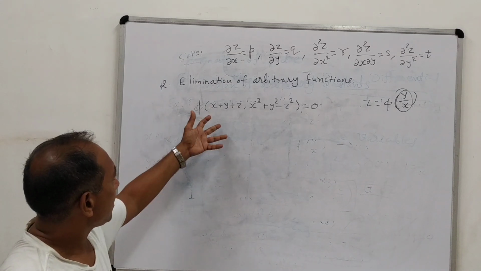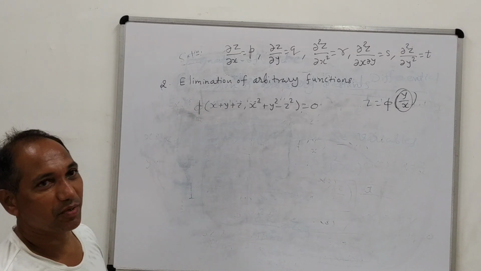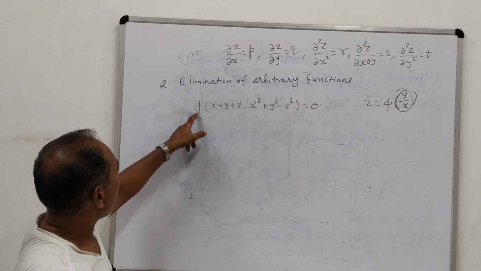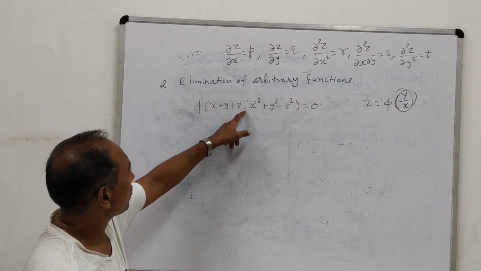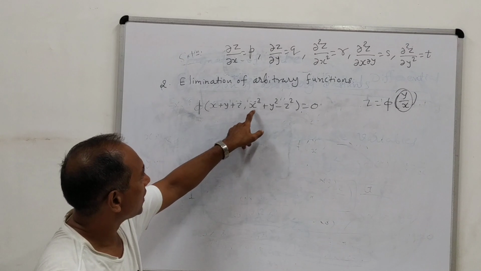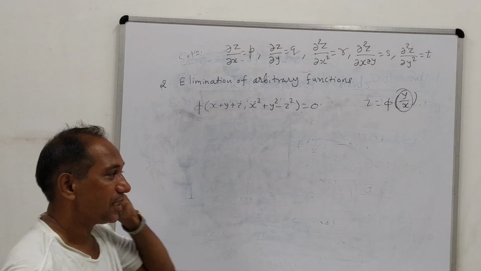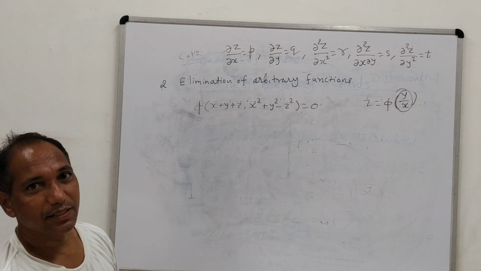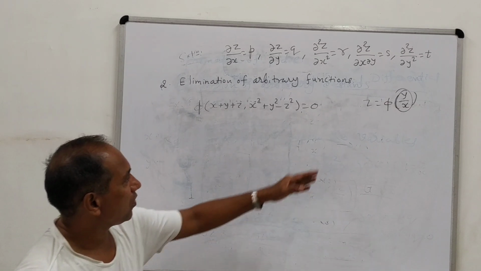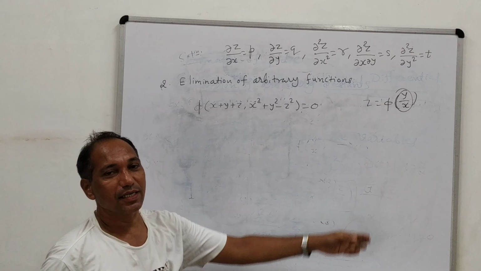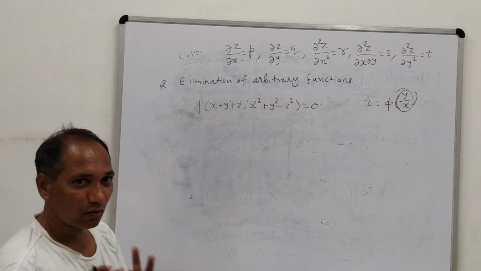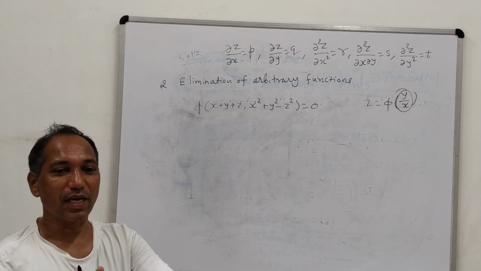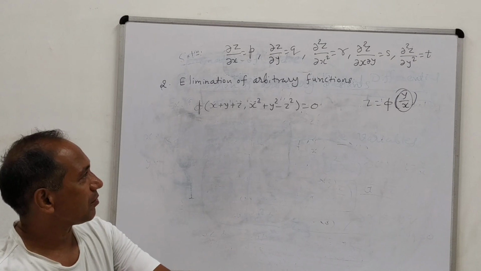But in this example, the function is slightly different. Here you can see phi of x plus y plus z, comma, x square plus y square minus z square. So to eliminate phi in this case, we cannot follow the procedure directly as used here. So there are only two types of procedures to eliminate an arbitrary function.